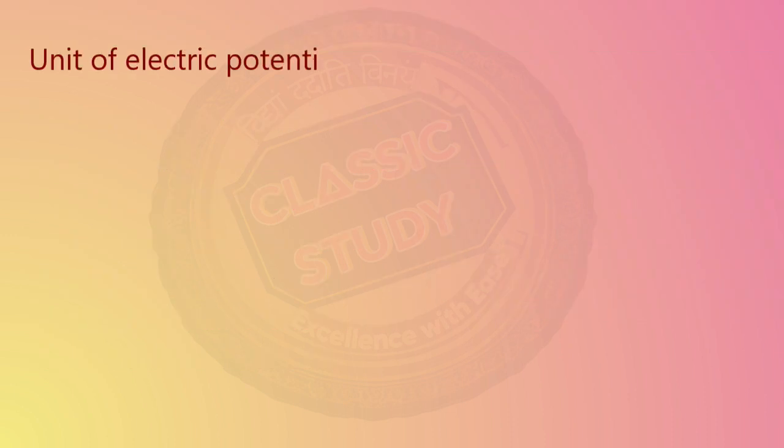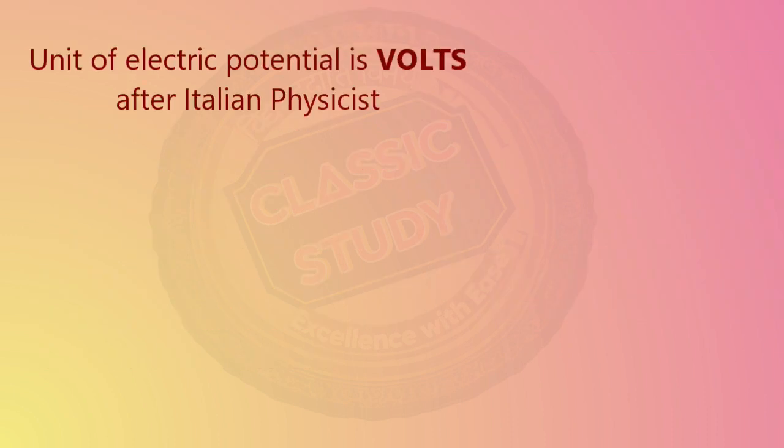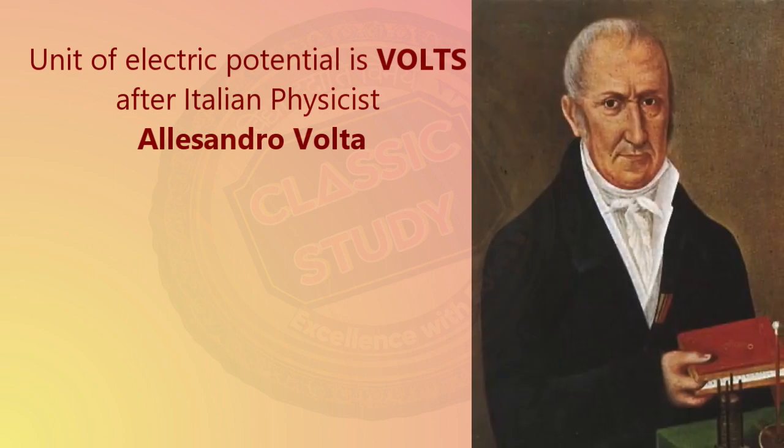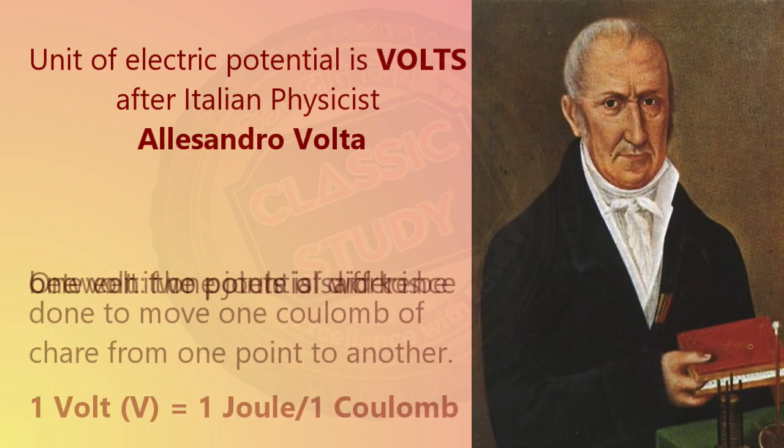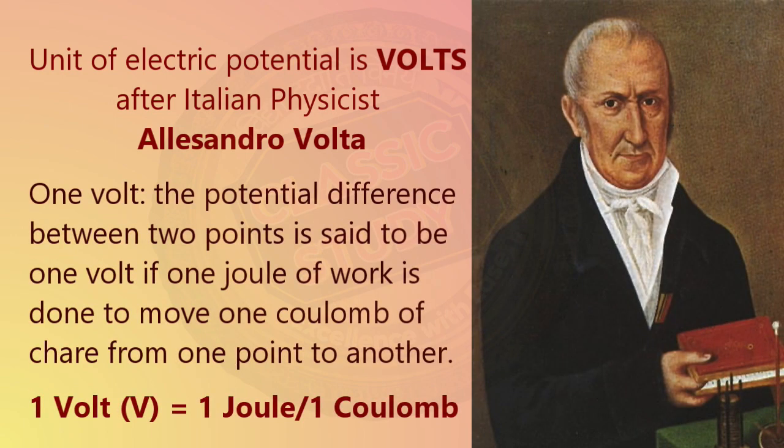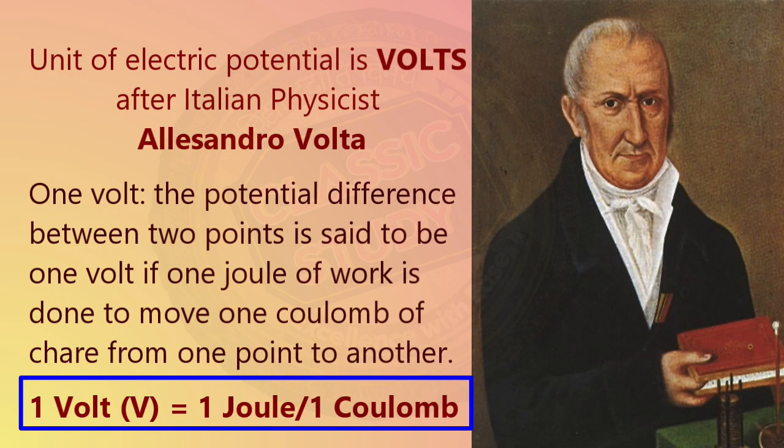The unit of electric potential is the volt, after Italian physicist Alessandro Volta. One volt is the potential difference between two points if 1 joule of work is done to move 1 coulomb of charge from one point in the circuit to another. So 1 volt, represented by capital V, is equal to 1 joule, which is the unit of work, upon 1 coulomb.